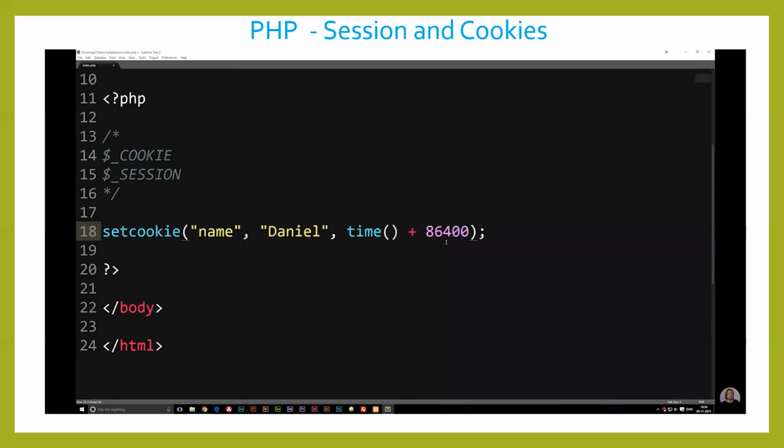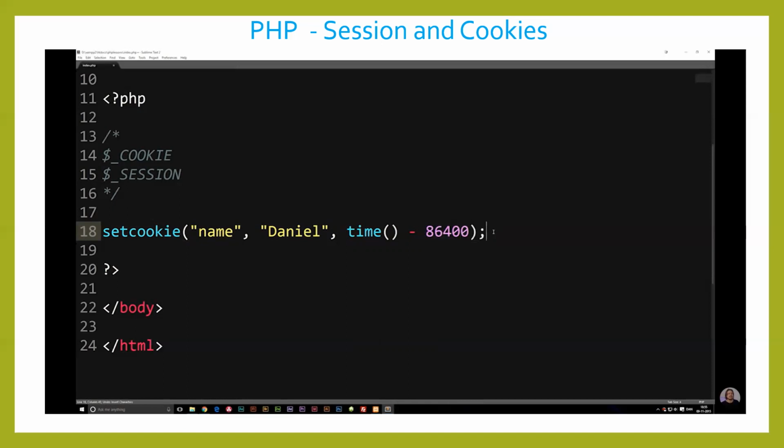Now, let's say I want to automatically destroy this cookie. I don't want the user to wait a day. Let's say I have a button inside the website that says destroy all cookies, and then the user can click it. Now, the way you do that is by setting it to any kind of negative. If I were to say negative, let's say 1 millisecond, this would actually destroy the cookie because it had to be destroyed yesterday, so it's going to destroy it right now. So that's the way we can destroy cookies as well.